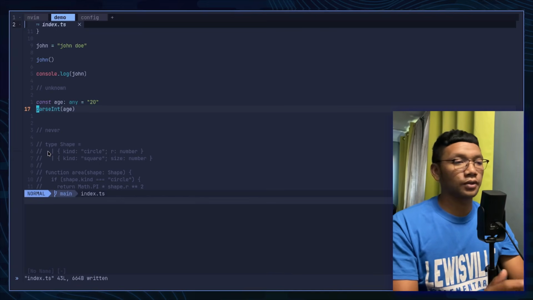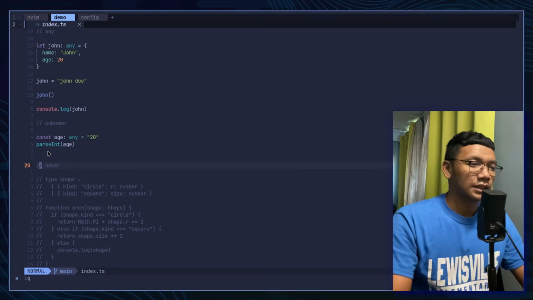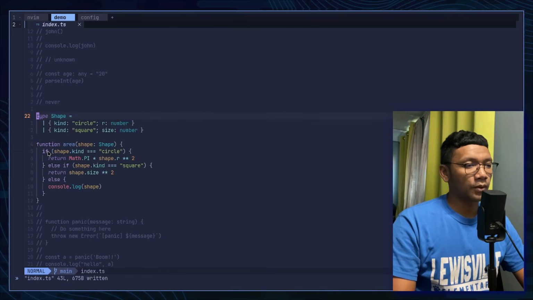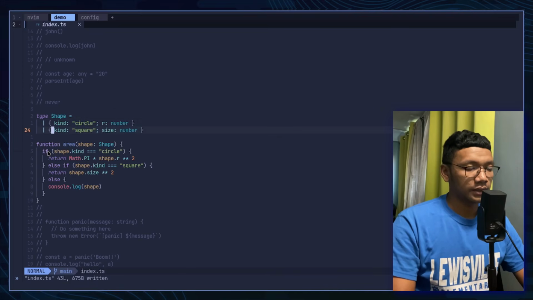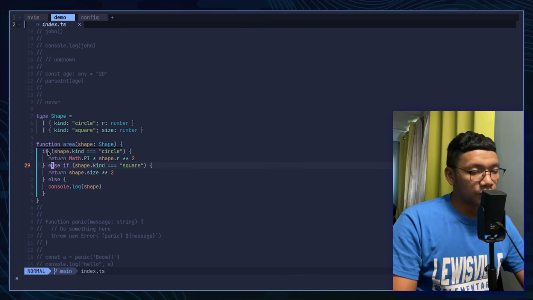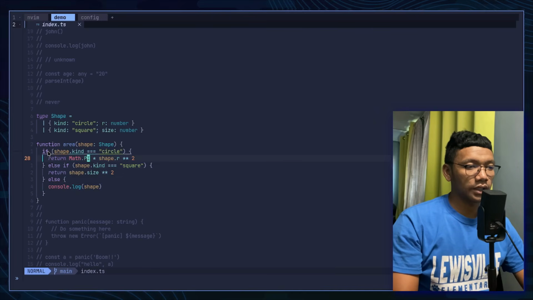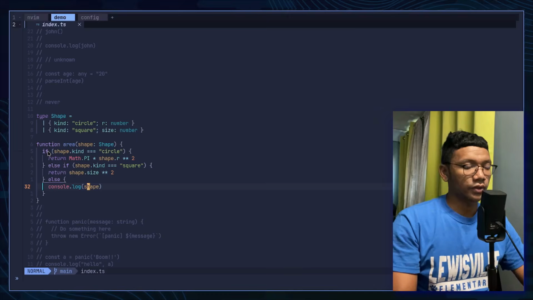And now let's take a look at never. What is never? Never represents a type of value that never occurs. Let me show you. For example, here we have a type Shape, and we have two kinds of shape, circle and square. And below, this is a function to get shape area. And as you can see, circle shape is already handled here, square shape handled here. And here, if you take a look, the type of shape, as you can see, is never. Why? Because circle and square are already handled, so your code never reaches this part.